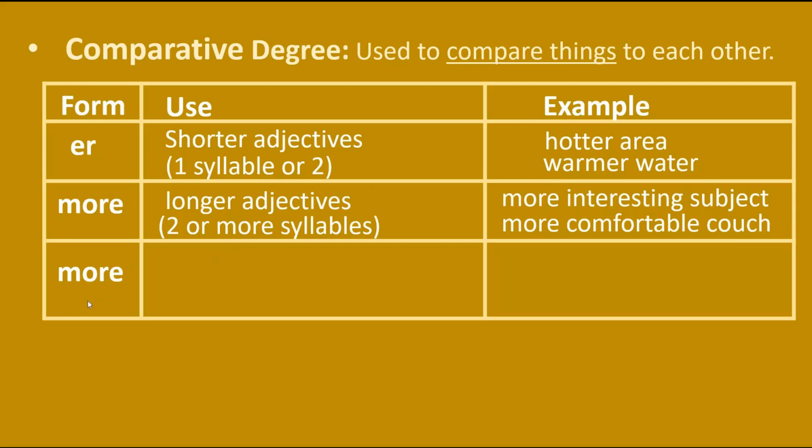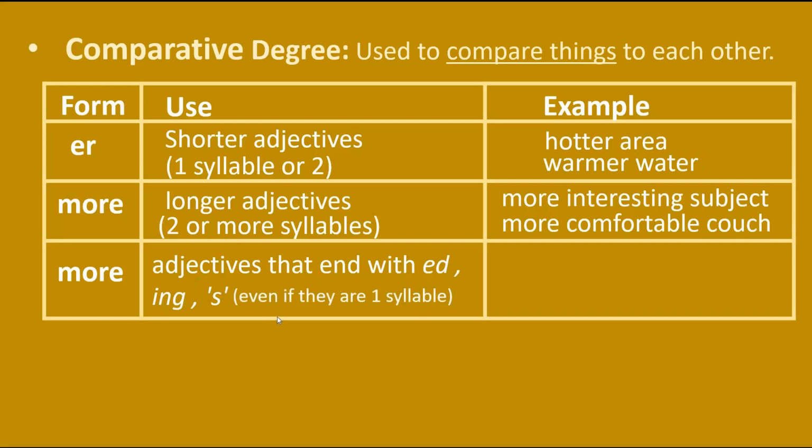And another form, which is more. Use of more here is for adjectives that end with ed or ing, even if they are one syllable. Alright?